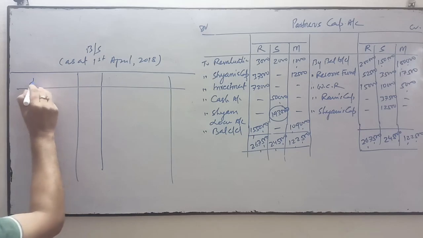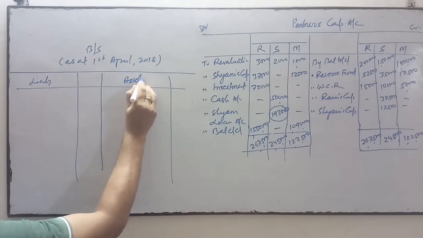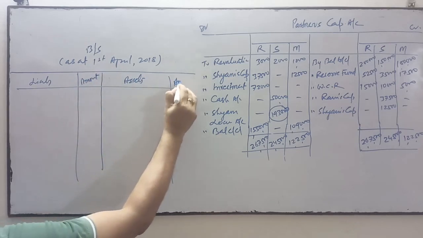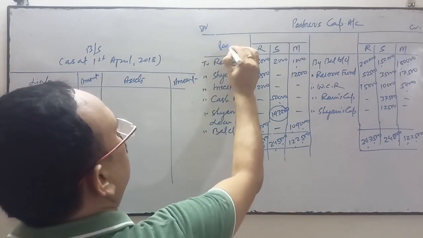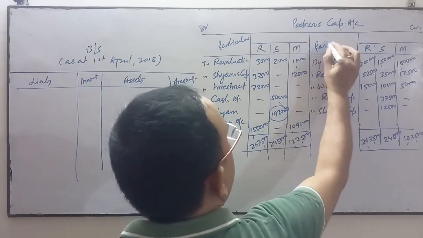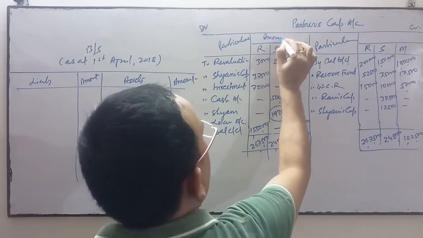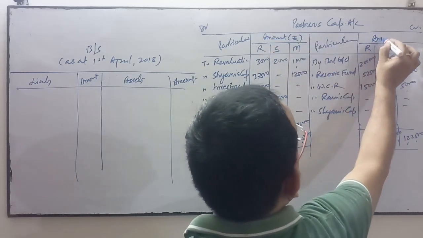It's very clear, this side is your liability, this side is your assets, this column is for amount, this is for particulars, and this is for amount in rupees. Here also we write the amount in rupees.